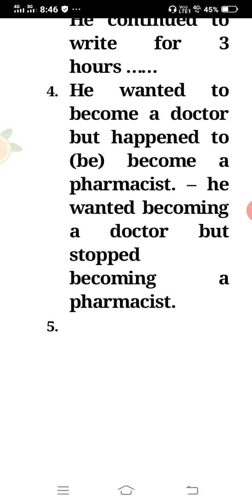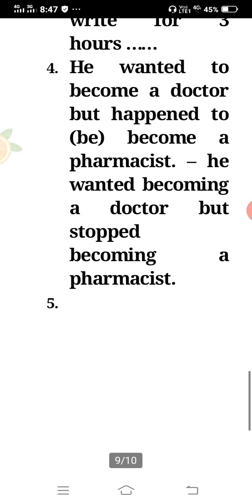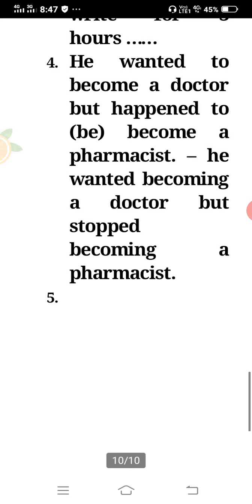Now here I have put be in brackets. So with to infinitive, be functions as a helping verb in itself. Instead of become, we can put be. But he happened to be a pharmacist. Then we don't need to put this verb become. Clear?